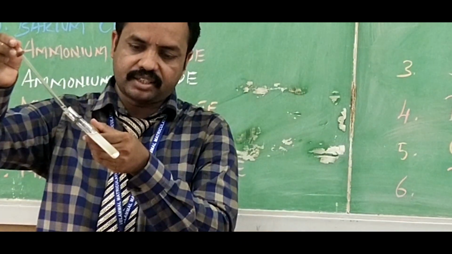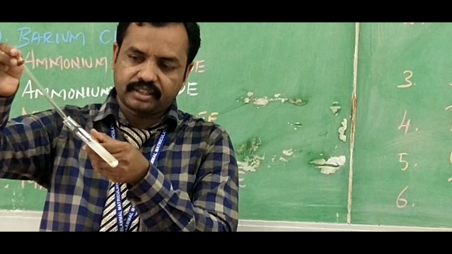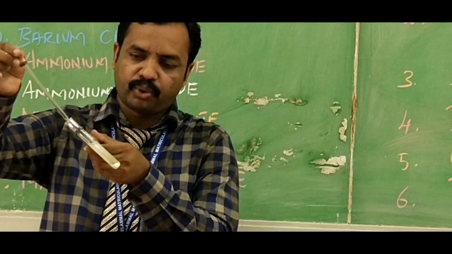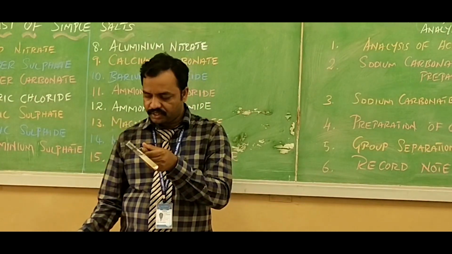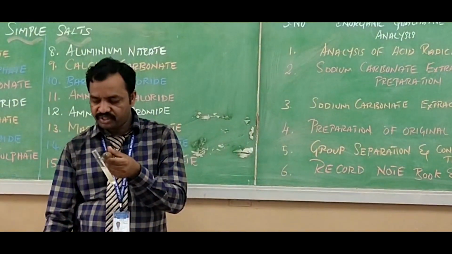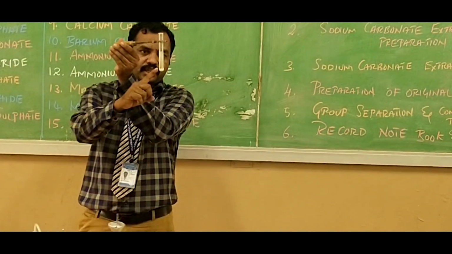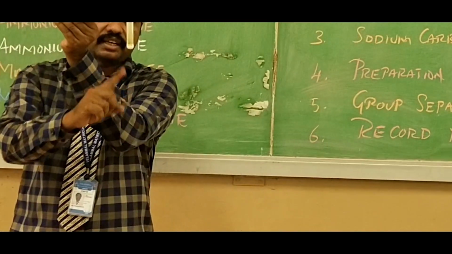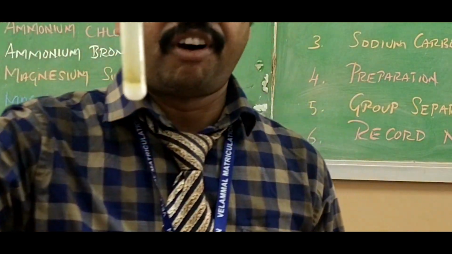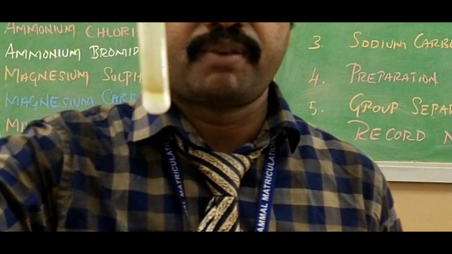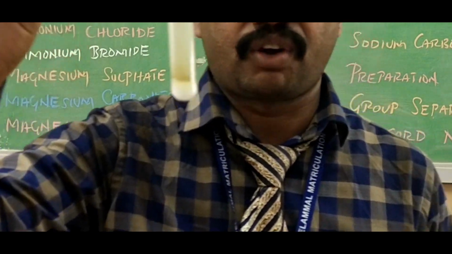See the changes in the test tube. A ring is formed. The ring is called brown ring. This is due to formation of the complex. So this also confirms the presence of nitrate. See, a brown ring is formed in this test. So this confirms presence of nitrate in lead nitrate salt.